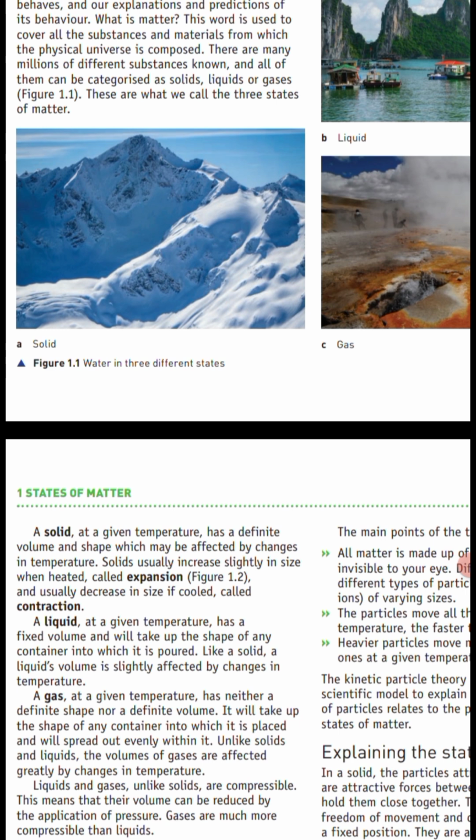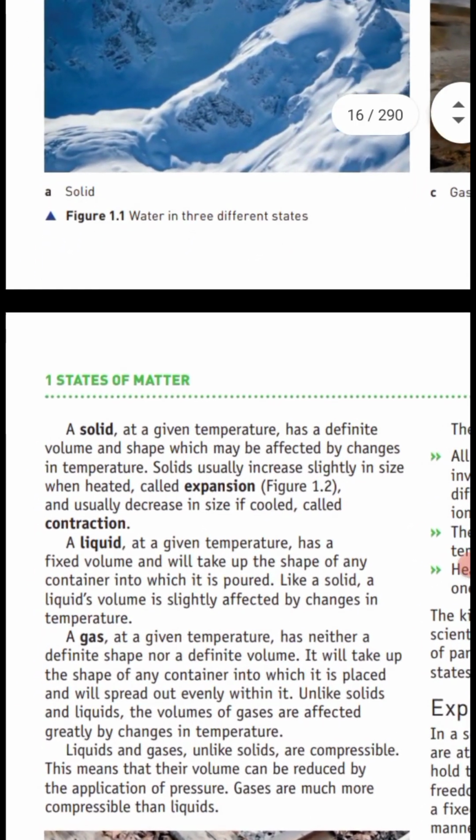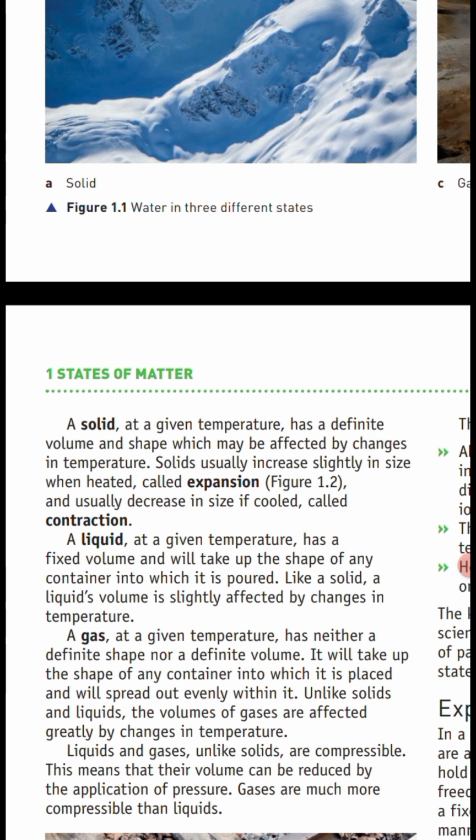Effects of temperature. When you heat a solid, its particles vibrate more vigorously and push each other slightly apart, causing the solid to expand. This process is called expansion. Conversely, when you cool a solid, its particles vibrate less and come closer together, causing the solid to contract. This is called contraction. Examples of solids. Common examples of solids include ice, metal, wood, and plastic. Each of these materials keeps its shape unless acted upon by an external force.